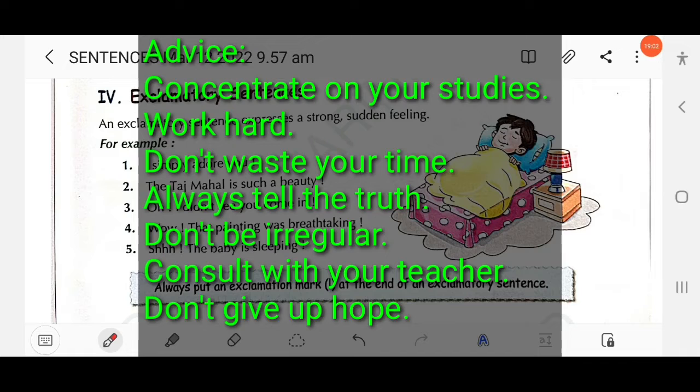Then let's discuss advice. Concentrate on your study, don't waste time, always tell the truth, work hard, don't be irregular, consult with your teacher.